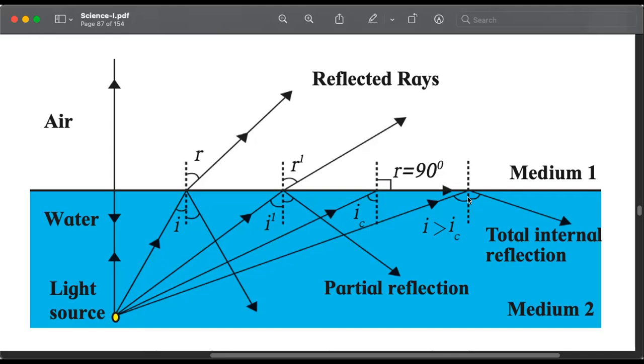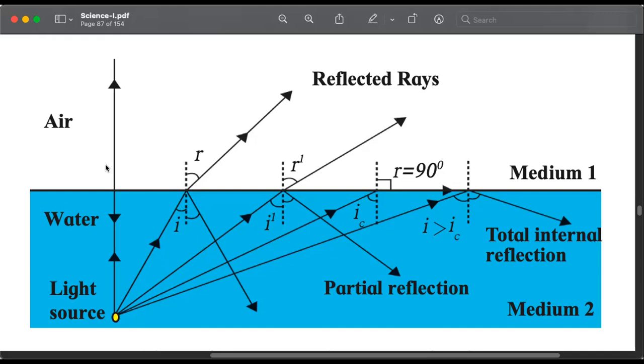The reason is the same. Whether it is I equals 0, I is greater than 0, or I is greater than IC, there is refraction, there is reflection. In most cases, there is some reflection, some refraction.